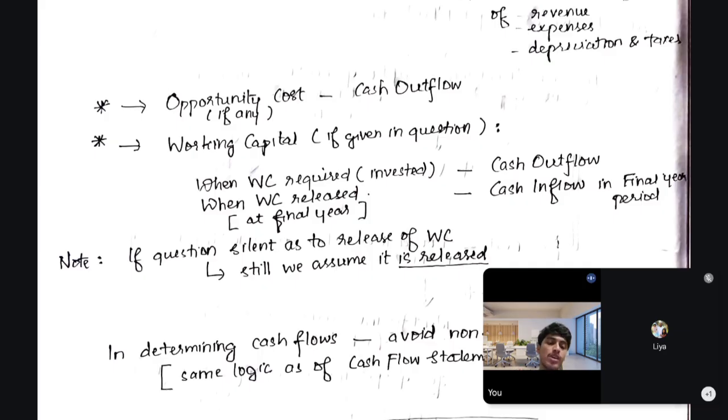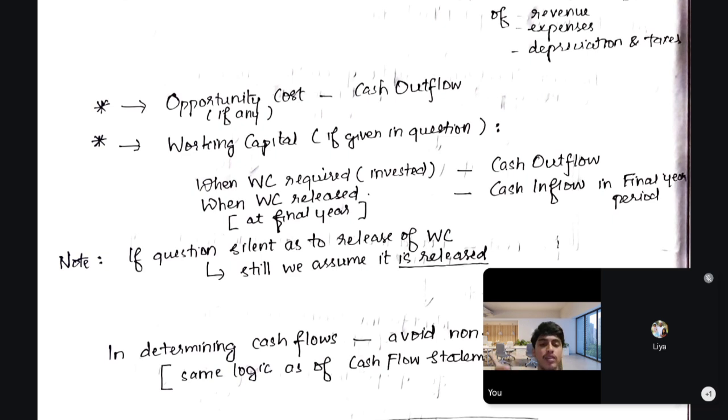Whenever we invest working capital, we should treat it as an outflow. Release of working capital is usually done at the final stage, in the last period. We invested it 5 years ago, now we want to take it back. At that stage, we should reverse this.